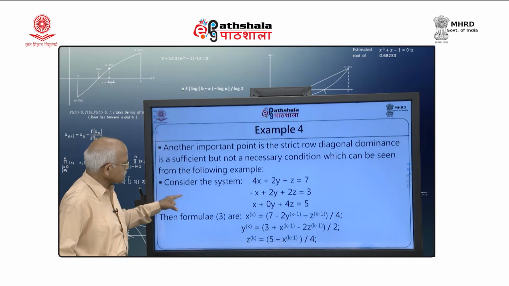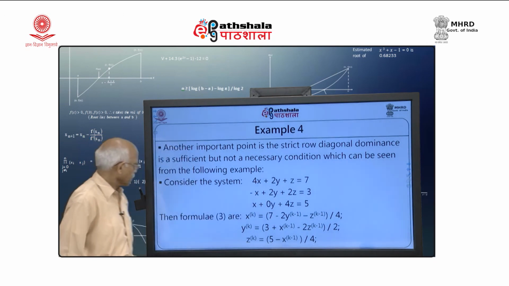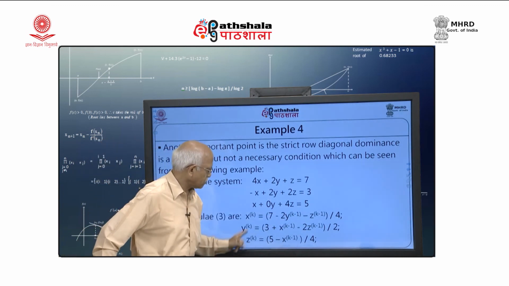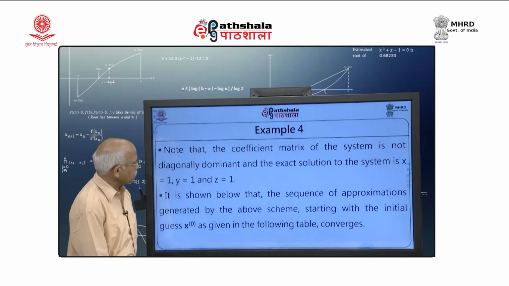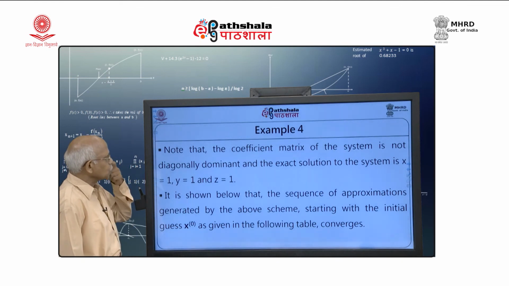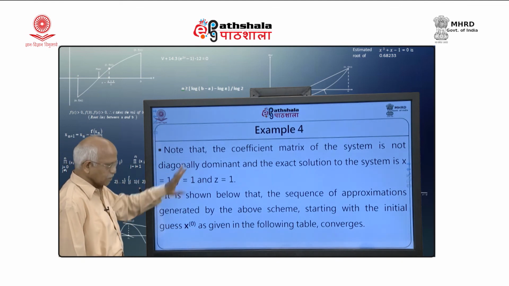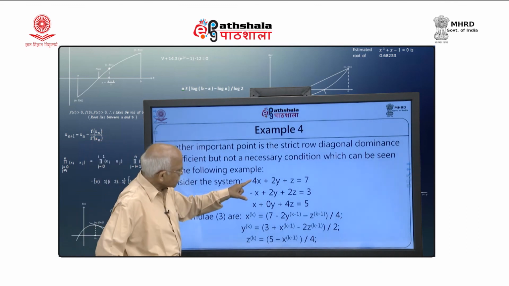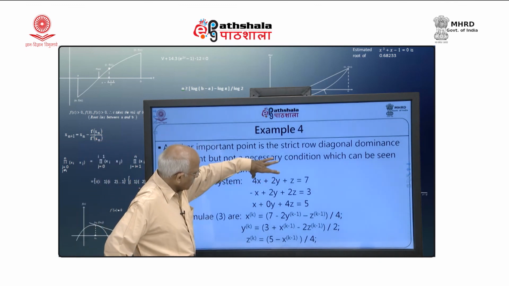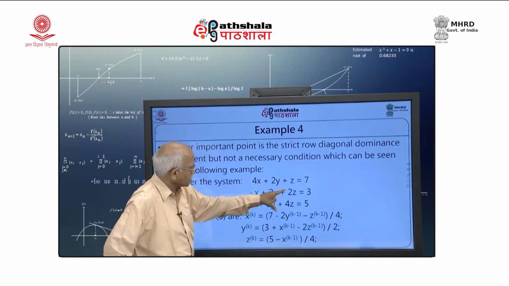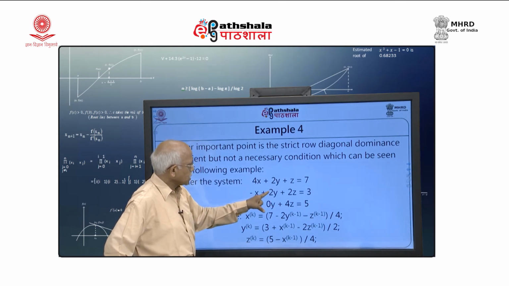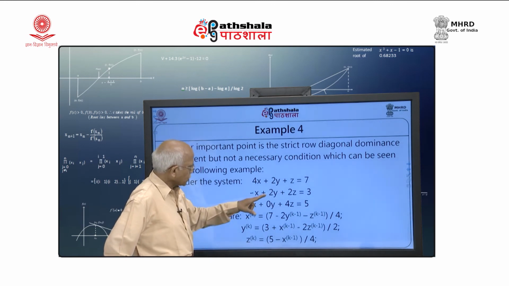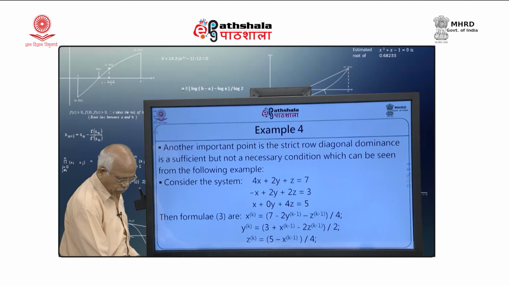Okay, you can see here, consider this system I am considering. Again, with the formula 3 Jacobi scheme I am taking, x k is given in terms of this. Note that the coefficient matrix of the system is not diagonally dominant. Is it diagonally dominant? You can see here the coefficient matrix 4, 2, 1, this is fine, but this row is not diagonally dominant, because this value 2 is not more than the sum of the absolute values of these two values. So, therefore, this system is not diagonally dominant,